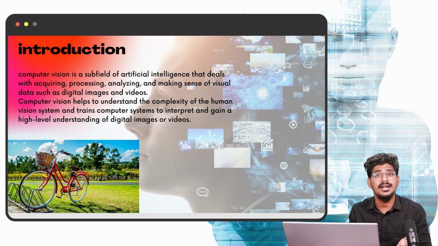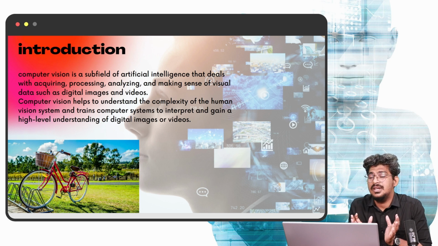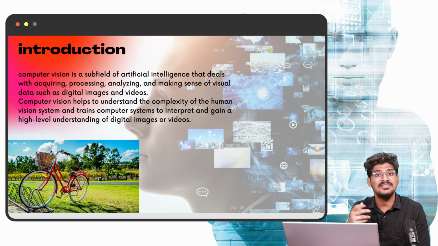The computer can understand with the help of the training. How is that possible? The training with the help of deep learning or machine learning, because we need several algorithms to create the model or train the model. For example, mostly we are using deep learning with computer vision. So normally when you are going to do a computer vision project, we need a deep learning algorithm. Why? Because deep learning helps more in processing the images and training on digital images or digital videos data sets. It performs very well, and it also helps to process a huge amount of data. So that is why we prefer deep learning with computer vision.